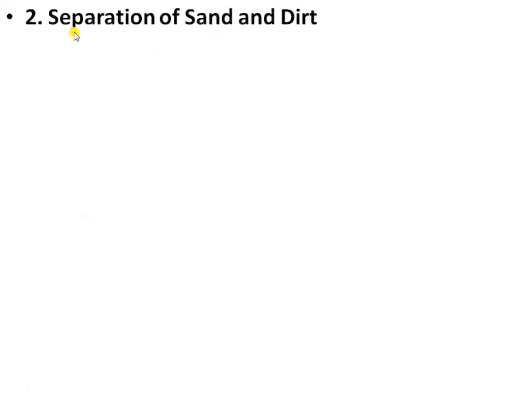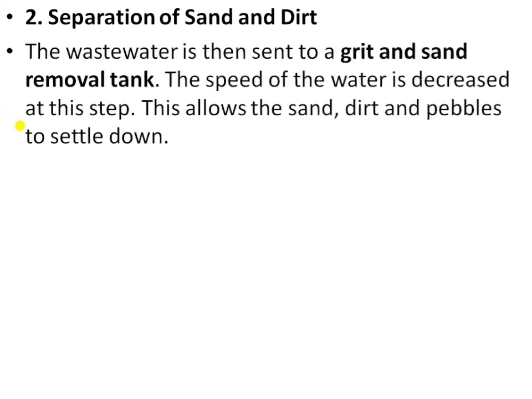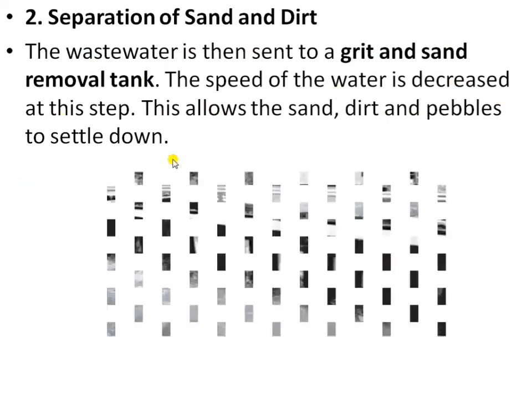The second method is the separation of sand and dirt, or we can say the grit and sand removal tank. In this tank, the wastewater is sent to a grit and sand removal tank. The speed of the water is decreased at this step, and this allows the sand, dirt and pebbles to easily settle down.